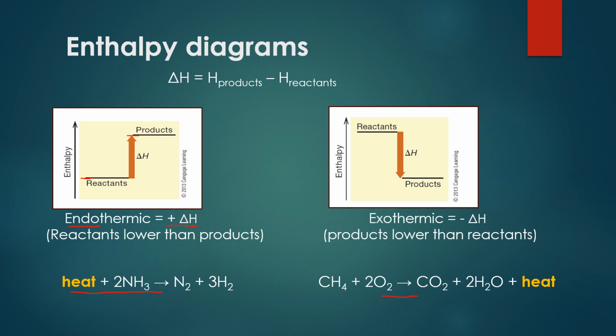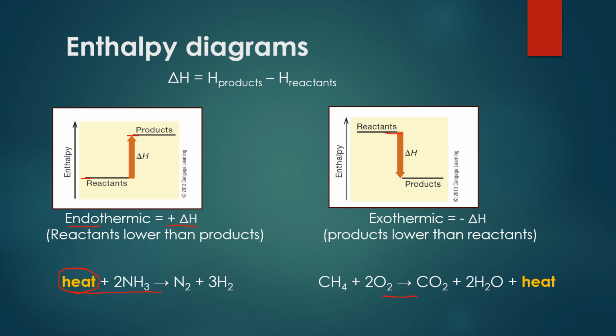Whenever we have an endothermic reaction, when we represent that in an equation, the heat is on the reactant side of the equation. Now going over to the other enthalpy diagram, you'll notice it's the opposite. In this enthalpy diagram, the reactants are now higher in energy than the products.